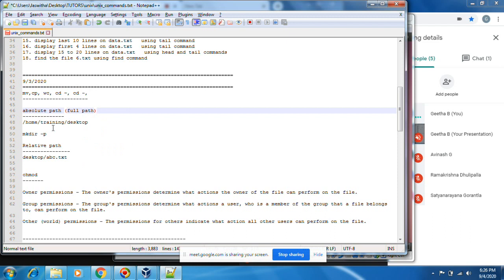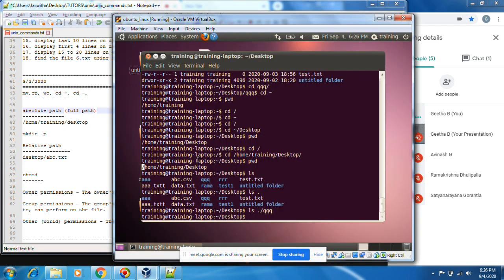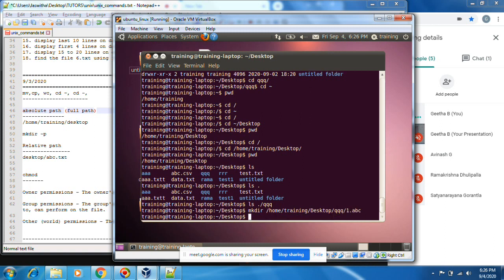Okay. If I want to create a directory using the full path, you can use mkdir tilde slash desktop. Oh, it is coming directly. Instead of like this, you can put tilde and the directory, suppose qqq, and then 1 dot abc.